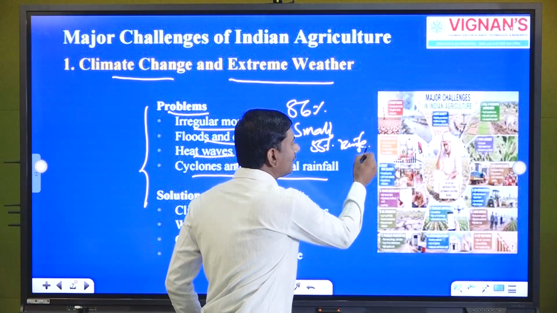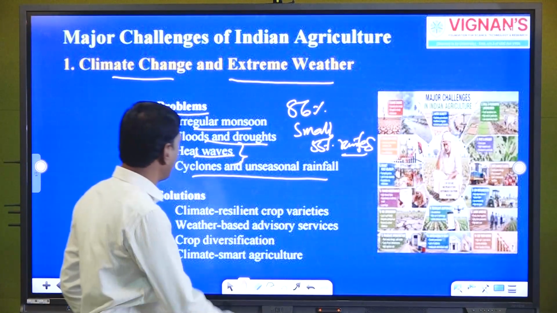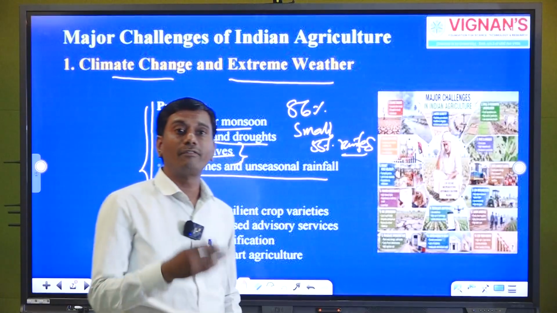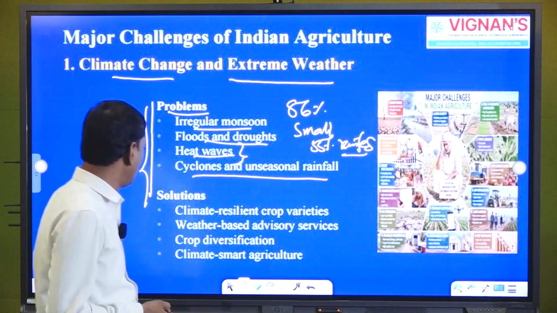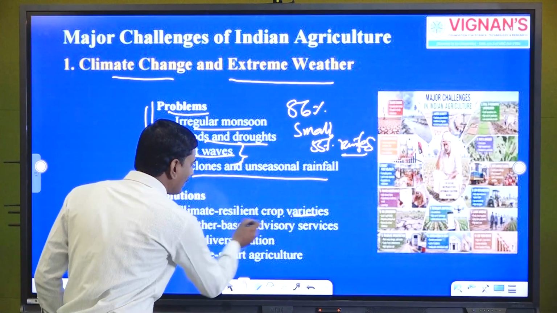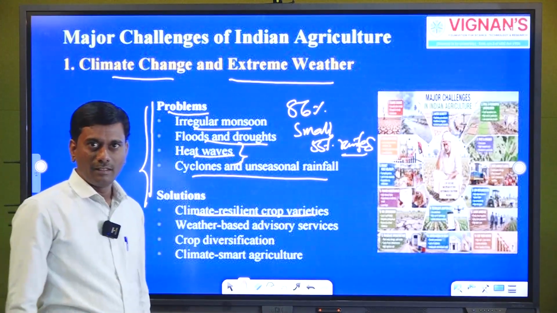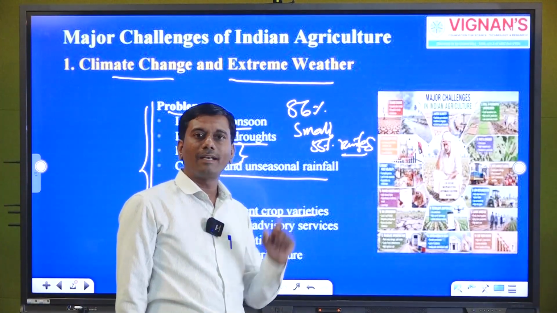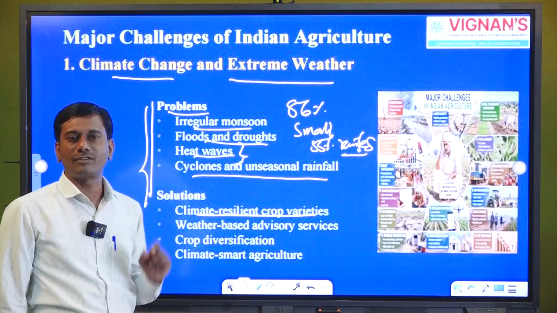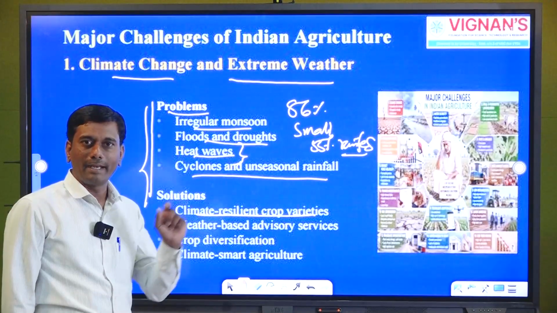So, in that condition we used to face all these challenges, by adopting different advanced agriculture practices. Here we can see one of the solutions: climate resilient crop varieties. Adoption of climate resilient varieties is very important. I will give a simple, best example: paddy.